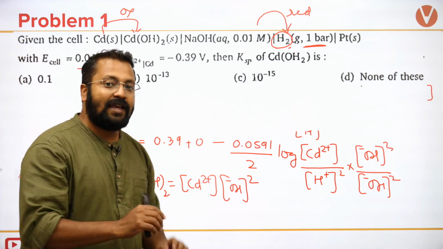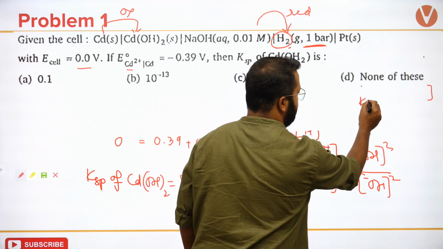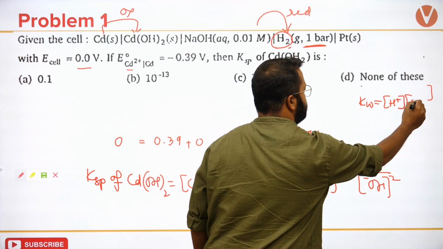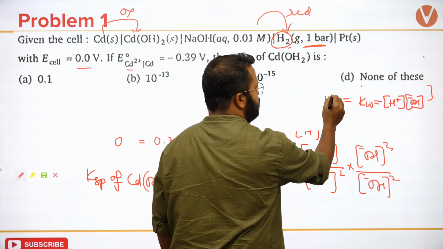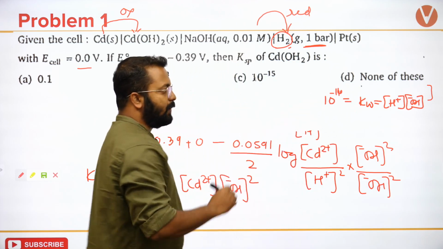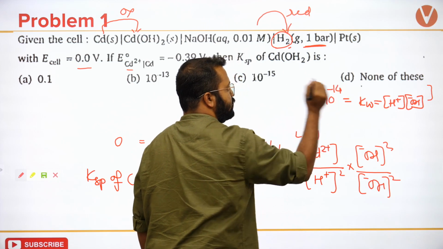You know this as the ionic product of water. ये आपको पता होगा. KW is known as H+ ion concentration times OH minus ion concentration. This value is 10 raised to minus 14. ये आपने पहले पढ़ा है.